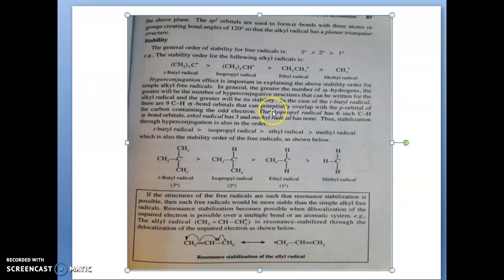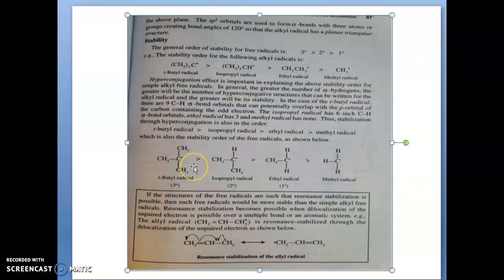And next we are going to discuss the stability. A tertiary free radical is more stable than secondary, primary and methyl radicals. It is explained on the basis of the hyperconjugation effect.